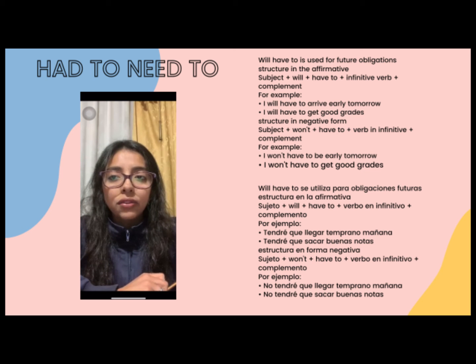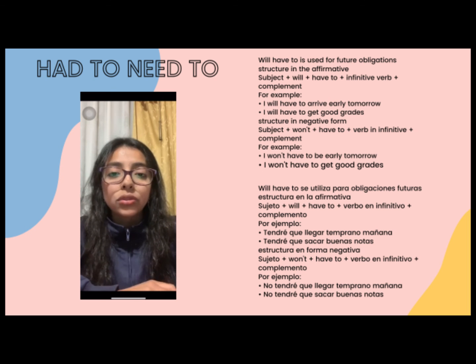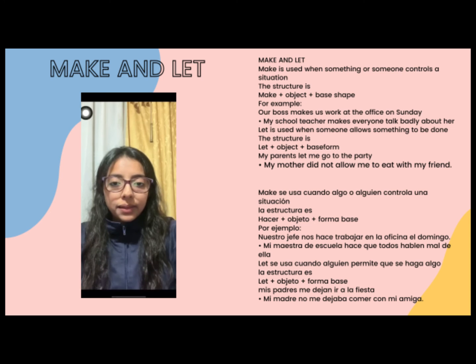The structure in a negative form is subject plus won't plus have to plus complement. For example, I won't have to arrive early tomorrow. And another example is I won't have to get good grades.